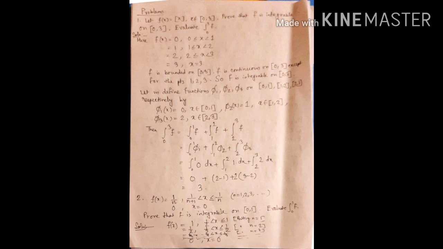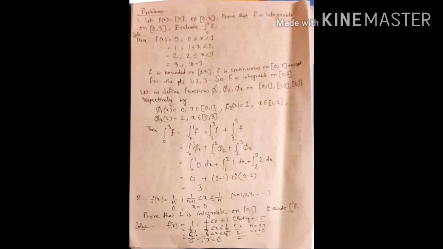Putting the values of phi 1, phi 2, phi 3, we write it as integration 0 to 1 of 0 into dx, plus integration 1 to 2 of 1 into dx, plus integration 2 to 3 of 2 into dx. Now integrating, we find the value is 3.